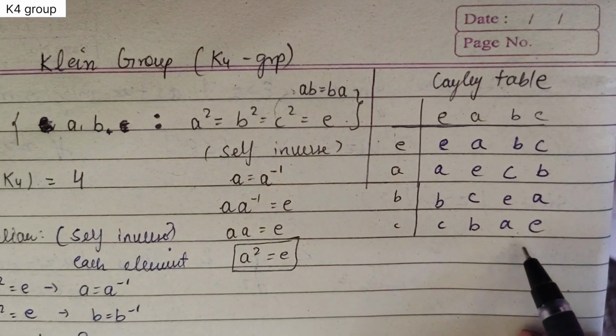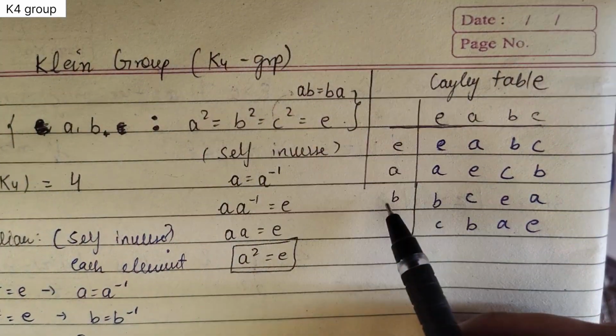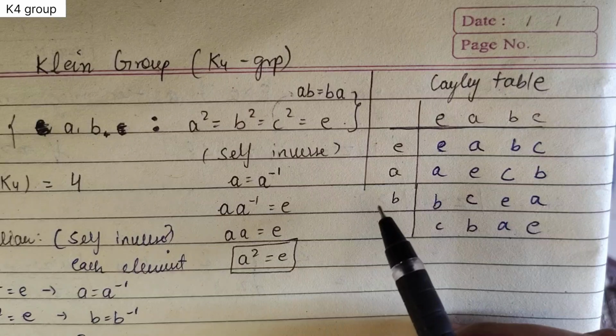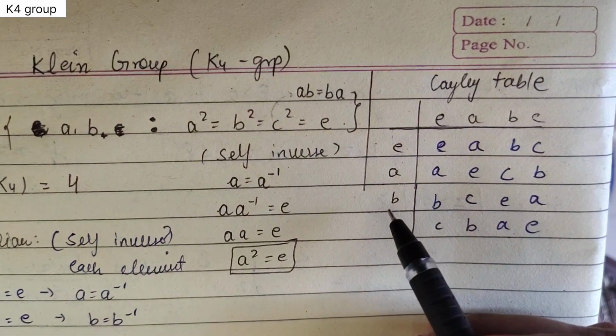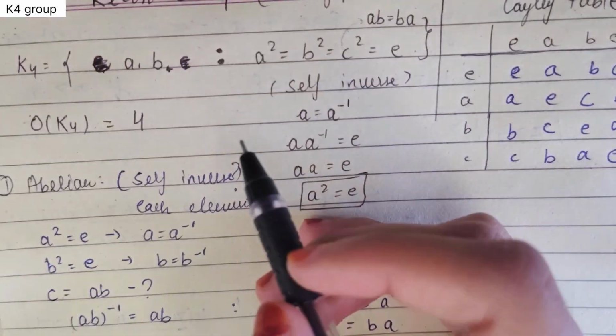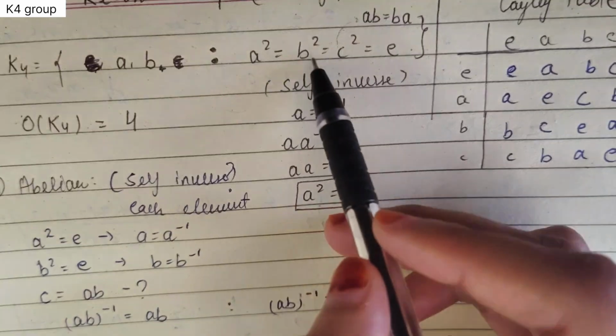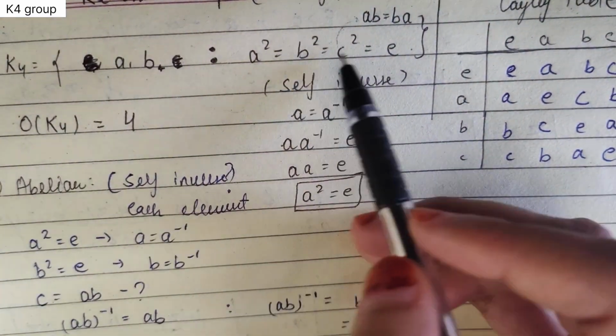In a similar way, the question arises about the properties of the Klein group: whether it's abelian or cyclic, which group it's isomorphic to, and the number of subgroups it has. So we'll talk about that. Firstly, we have a square, b square, c square equals identity. So what does it mean?